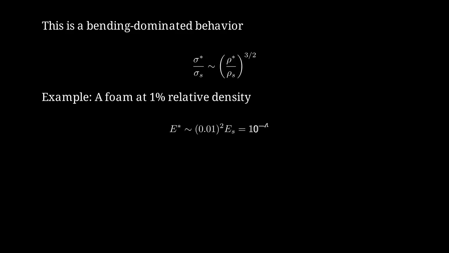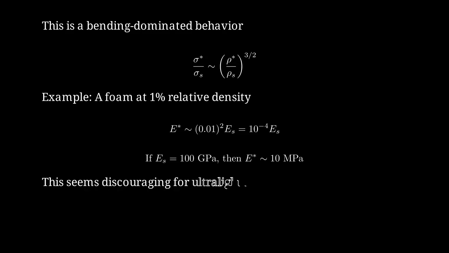According to the Gibson-Ashby model, the stiffness would be about 1/10,000th of the solid material stiffness. If the solid material has a modulus of 100 gigapascals, the foam would have a modulus of only about 10 megapascals. This seems quite discouraging if we want to create ultralight yet stiff structures. The properties degrade rapidly as density decreases.